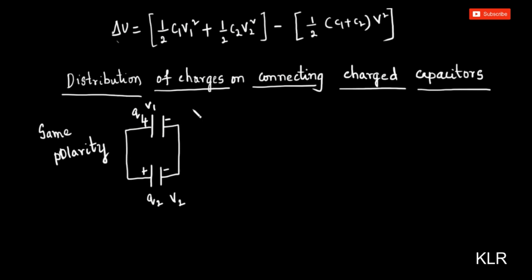Now initially when it is not connected, the change in potential energy U is equal to initial potential energy minus final potential energy.